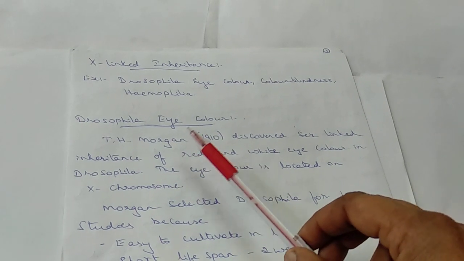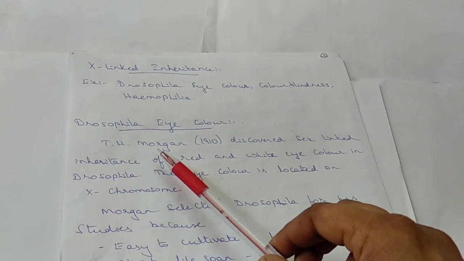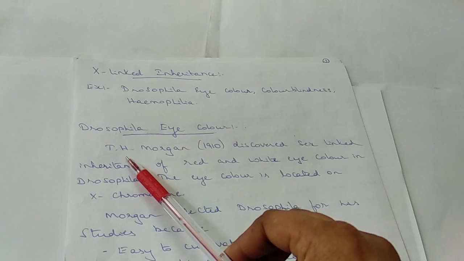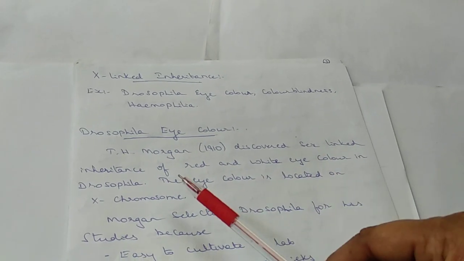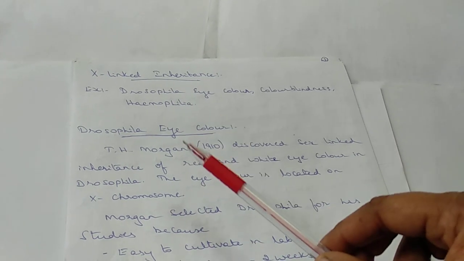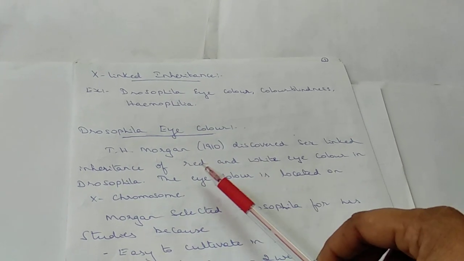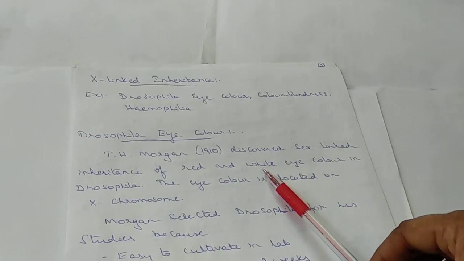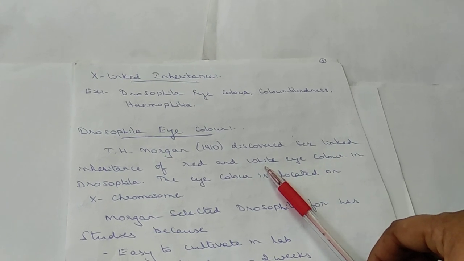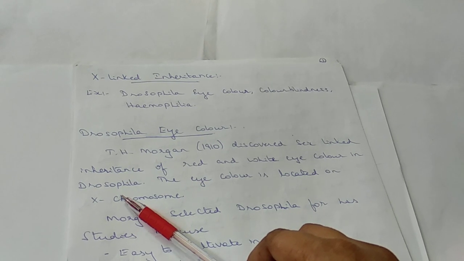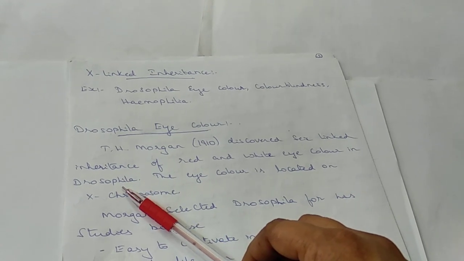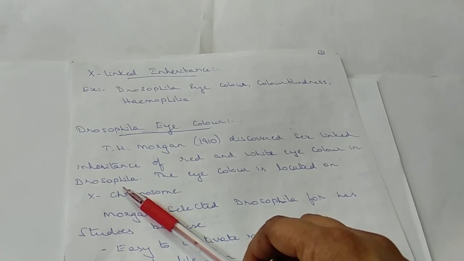Drosophila eye color. T.H. Morgan, Thomas Hunt Morgan, in 1910 discovered sex-linked inheritance in the Drosophila eye, that is the red color and the white color. The scientific name is Drosophila melanogaster, and the common name is fruit fly.